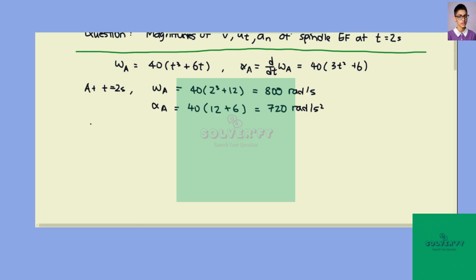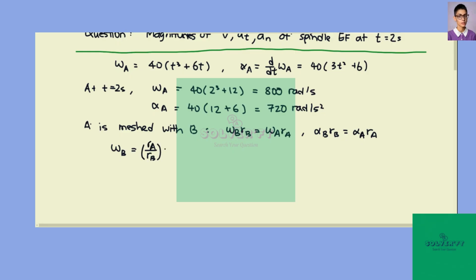So as we mentioned before, A is matched with B. Okay, so which means that omega B RB equals omega A RA, and alpha B RB equals alpha A RA. Okay, so we want to find omega B. It's just RA divided by RB times omega A. So this is equal to 10 divided by 40 times 800.